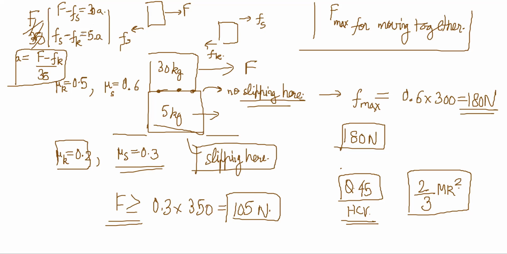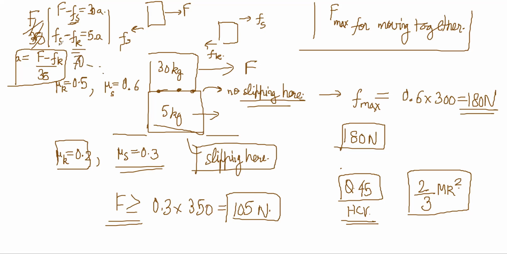Let's take the maximum value of Fs, just about moving together. Fk we already know: 0.2 into 350, so 70.